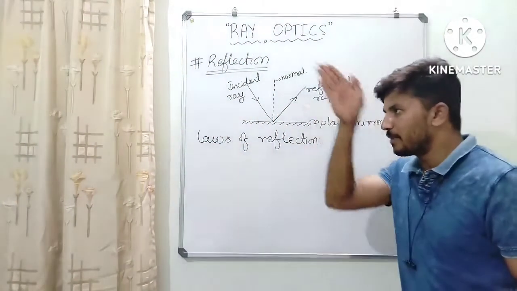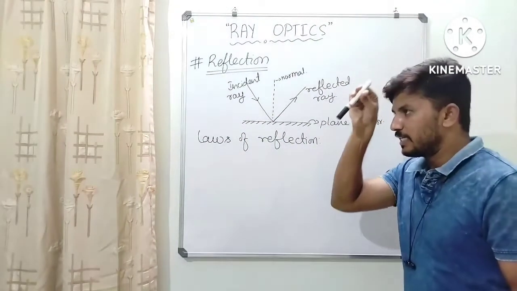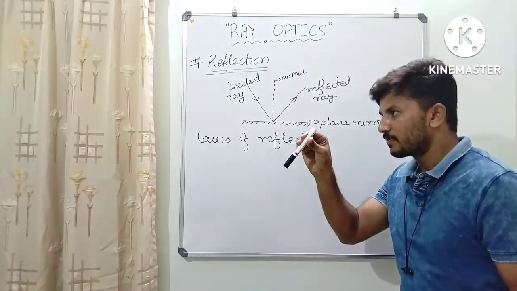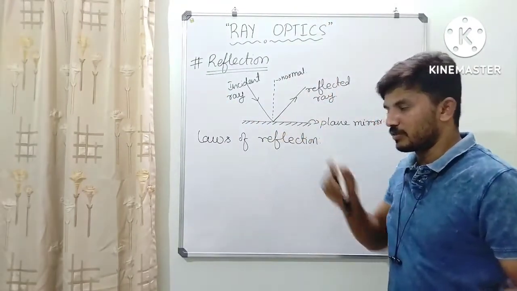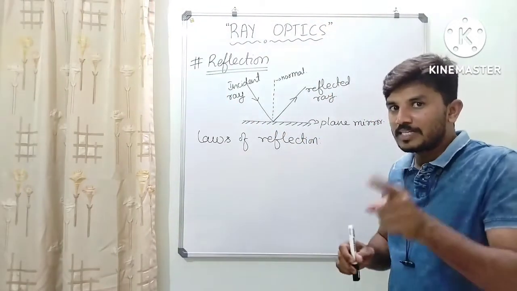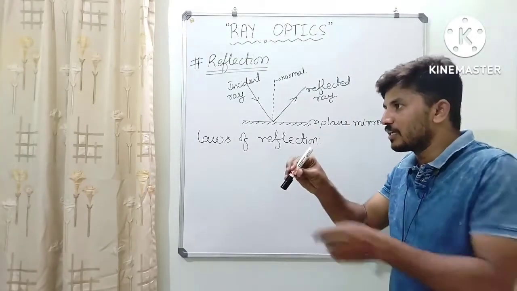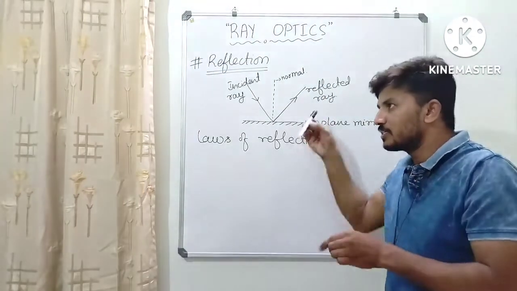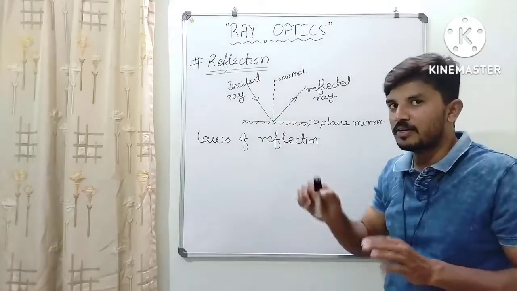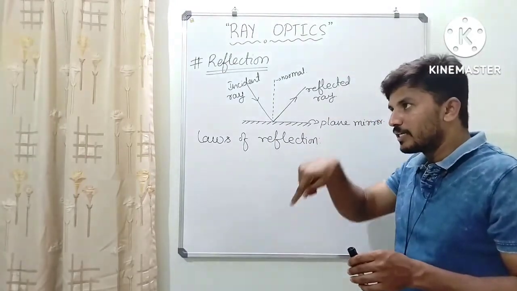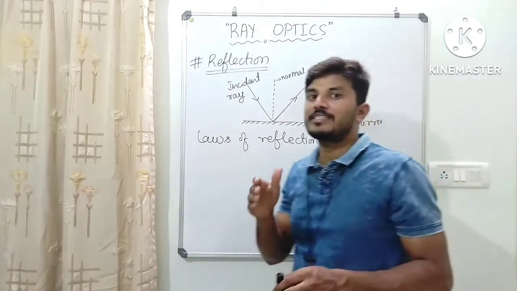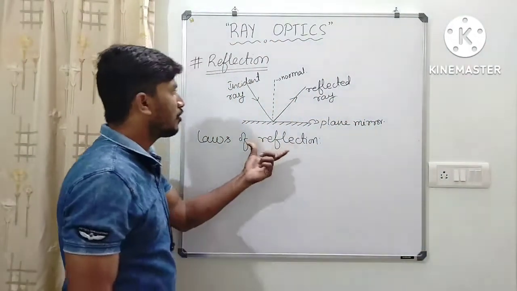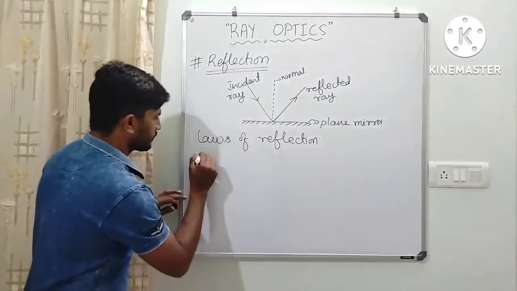They all lie in the same plane, meaning incident ray in this direction, reflected ray in this direction, and normal in this direction. You can't expect the light ray to be incident in this direction and reflect in some other direction. So incident light ray, reflected light ray, and normal all lie in the same plane. That is the first law of reflection. Let me write it here.